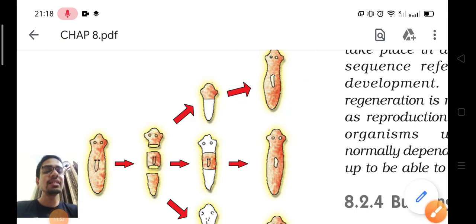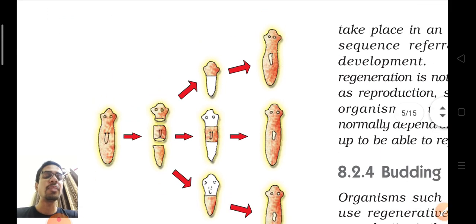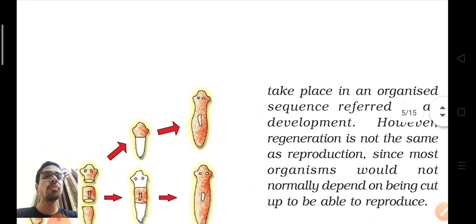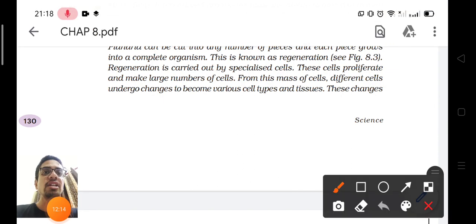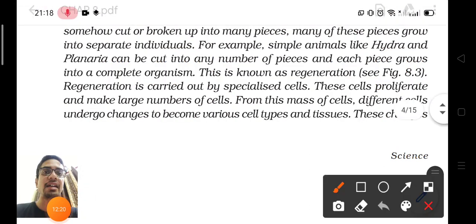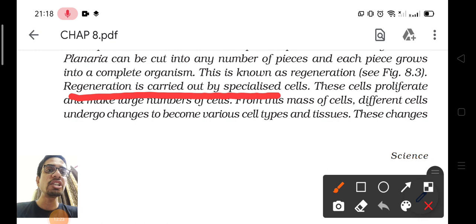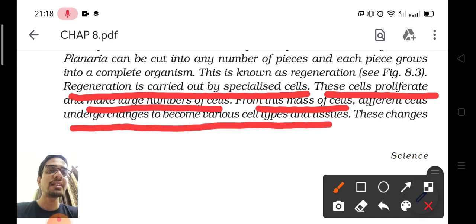Okay, so you can clearly see the difference between regeneration and fragmentation, that in regeneration in planaria there is a more complex body design and the new organism is produced from a broken part. And the most important concept of regeneration is that regeneration is carried out by specialized cells. You can read from your NCERT book: regeneration is carried out by specialized cells. These cells proliferate, means they divide and make a large number of cells. From this mass of cells, different cells undergo changes to become various cell types of tissues.